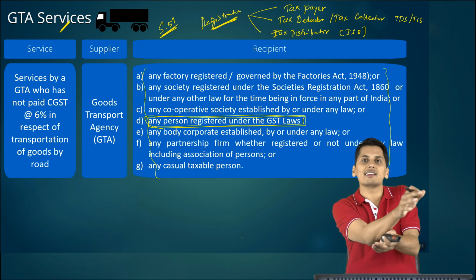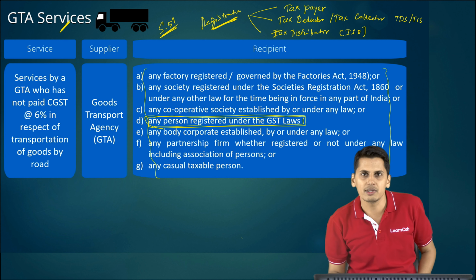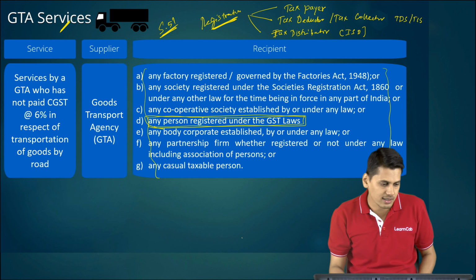Now he is not taking registration in the capacity of taxpayer. Rather, he has no taxes to be paid on his outward supplies. But he has to obtain registration in the capacity of a tax deductor. And the moment he obtains it, he becomes a registered person. And the moment he becomes a registered person, under this reverse charge notification, if he is receiving any inward supplies from a goods transport agent who has not opted for 6%, that is 12% totally, now he is liable to pay GST under reverse charge mechanism because he is a person who is registered under the GST law.